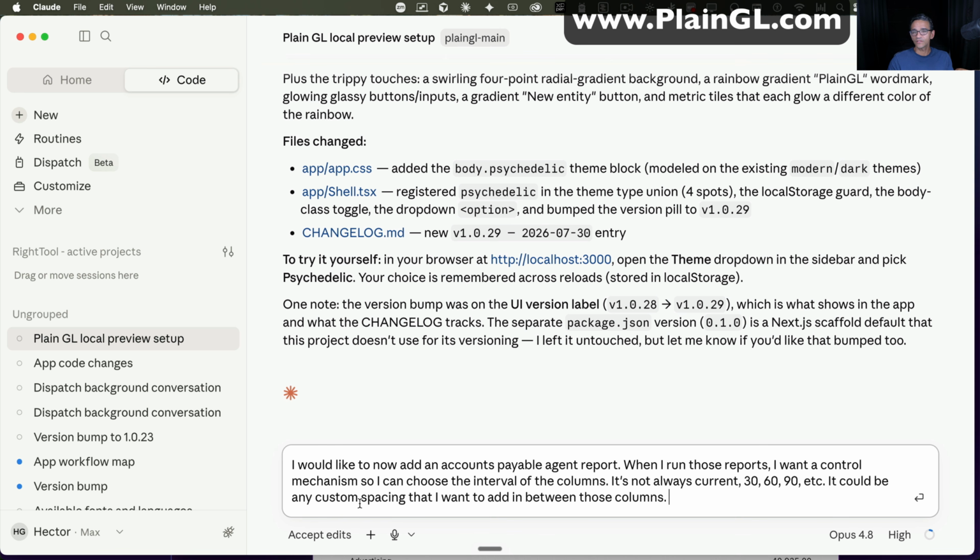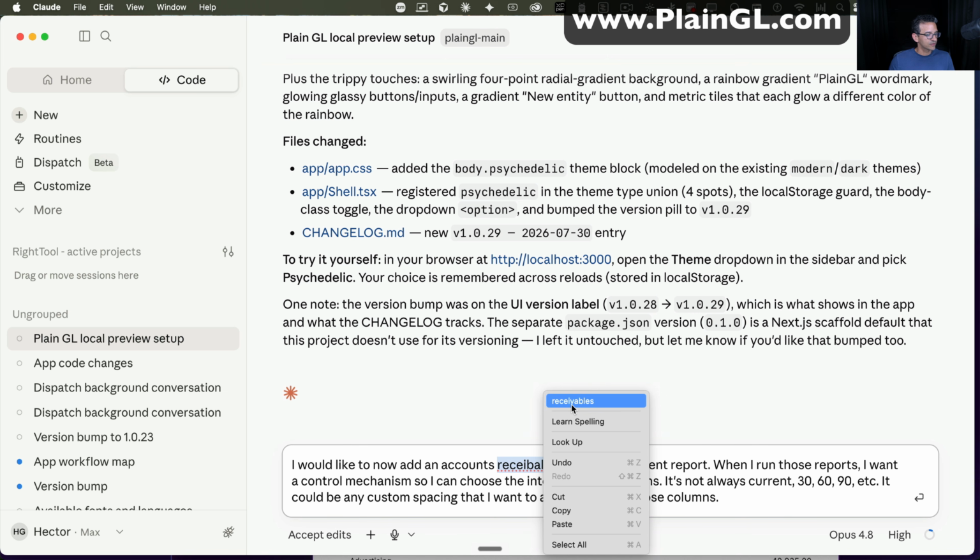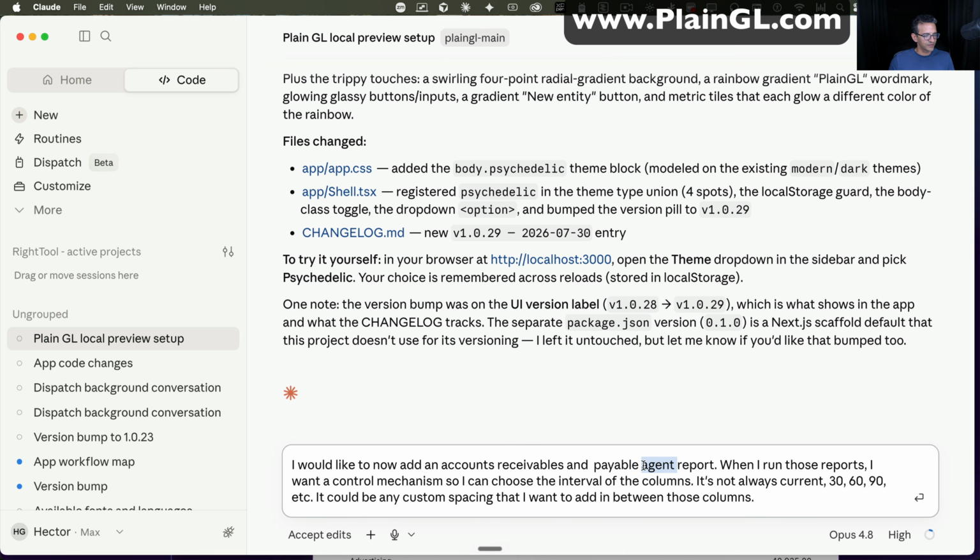Okay, and I use a specific app called WhisperFlow to narrate to my computer, and when I make a mistake, it sort of auto fixes itself. And in this case, it said I want to add accounts payable agent report. It automatically removed accounts receivable. So I'm going to do receivables and payable. So let's just do that. Let me take agent out because that sounds confusing, and put aging, right? So it's not always perfect when you narrate it.